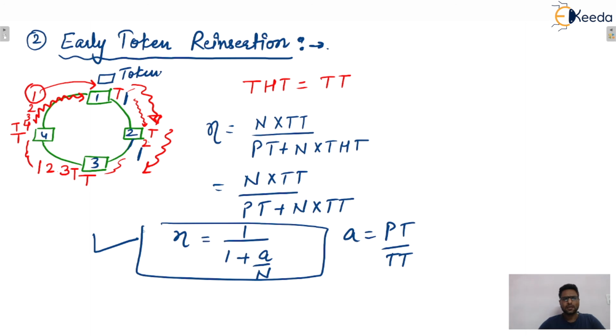So you can see here the efficiency is more than delayed token reinsertion. Obviously, because in delayed token reinsertion, at a time one data unit is in the ring, but here you can see various data units moving in the ring, and still there is no collision, isn't it? In delayed, one token is held by a station and data is transmitted. After one complete round, that will be removed. Then the next station will acquire the token and transmit its data, and so on.